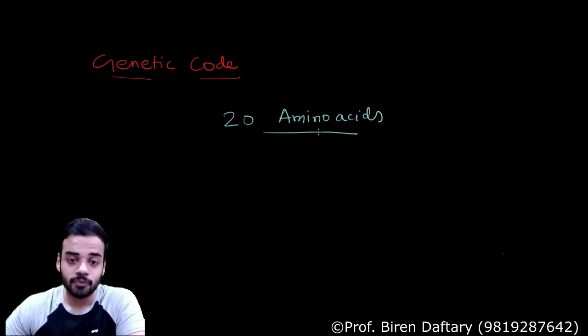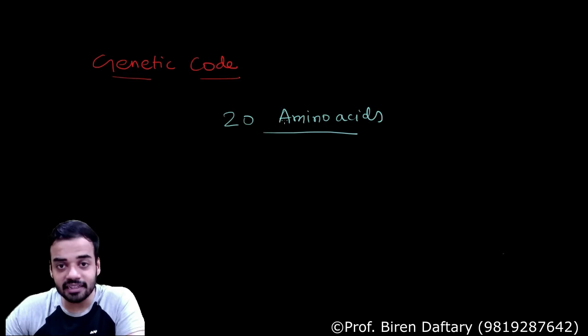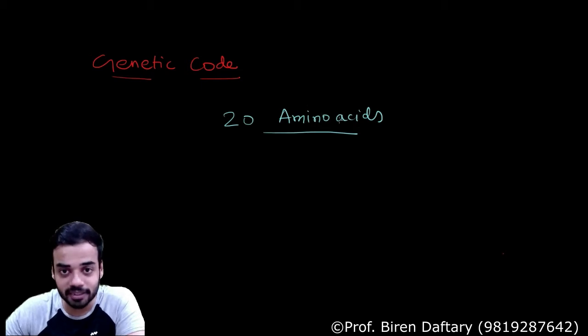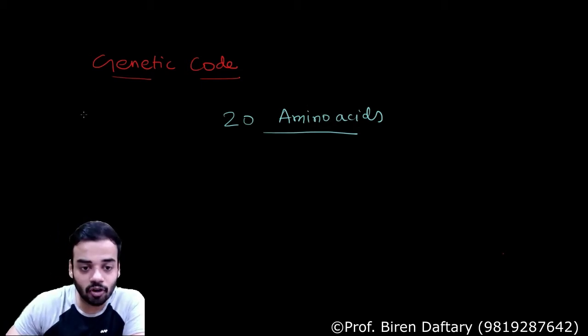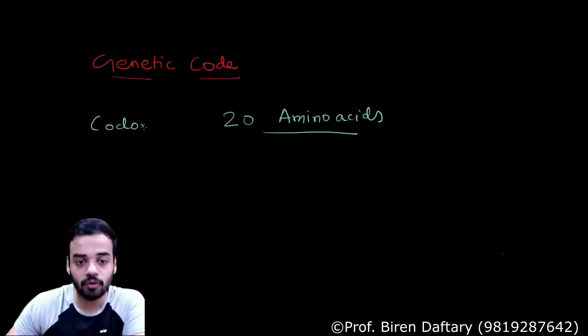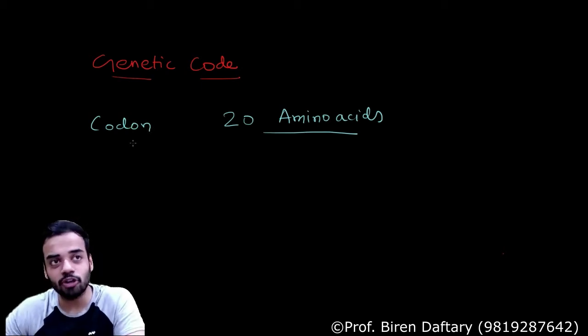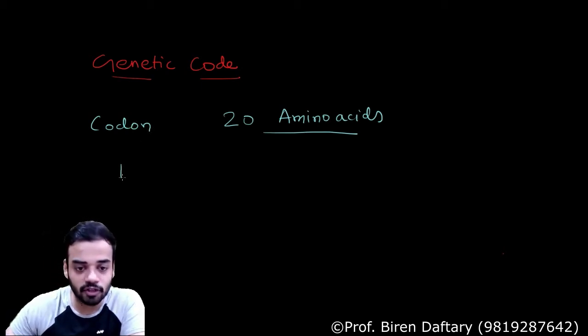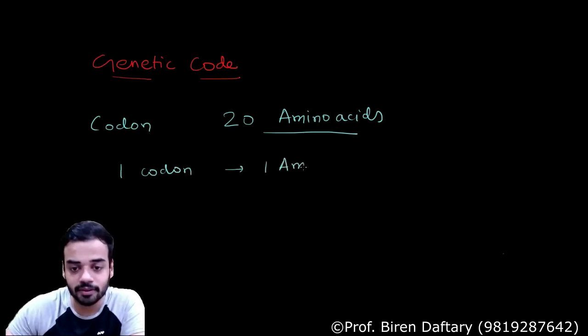Now tell me, to form 20 amino acids, there is a code which is present. For forming amino acids, the code which is present is called a codon. So in short, you can say that one codon is responsible for formation of one amino acid.